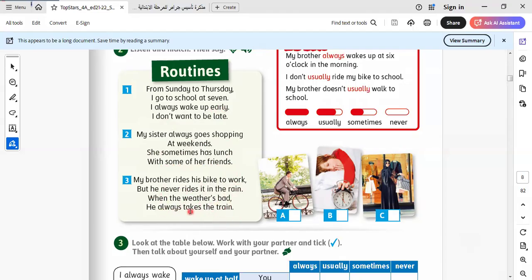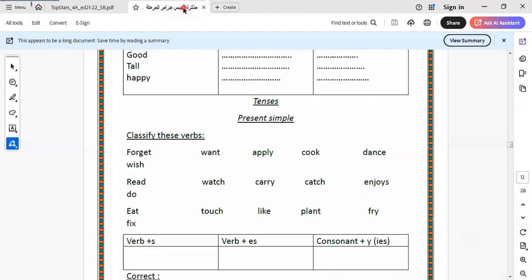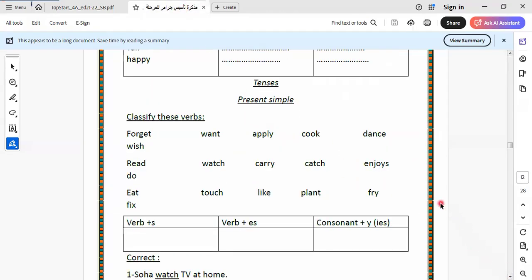Here we say the verbs of the present simple. It will be takes here, rides here, and what else, has. It will be goes, wake up, don't want, go. So all these refer to the present simple tense. Let's revise what we took last video, and then we start the new tense today.